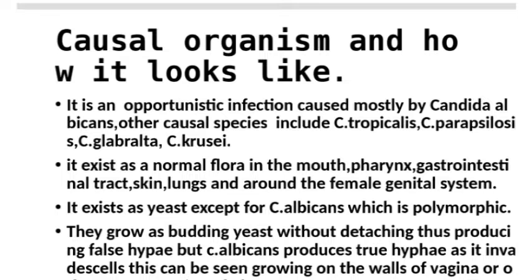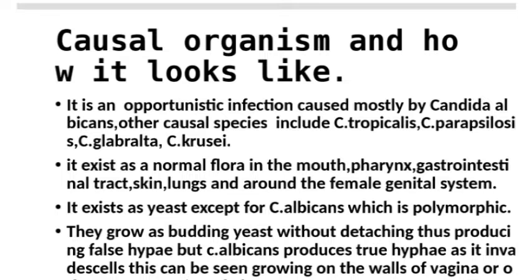Candidiasis is just an opportunistic infection caused mostly by Candida albicans, and we have other species of Candida genus which cause candidiasis, which are Candida tropicalis, Candida parapsilosis, Candida glabrata, and Candida krusei. These organisms exist as normal flora in different regions of the body, which include the mouth, pharynx, gastrointestinal tract, skin, lungs, and around the genital system of a female.